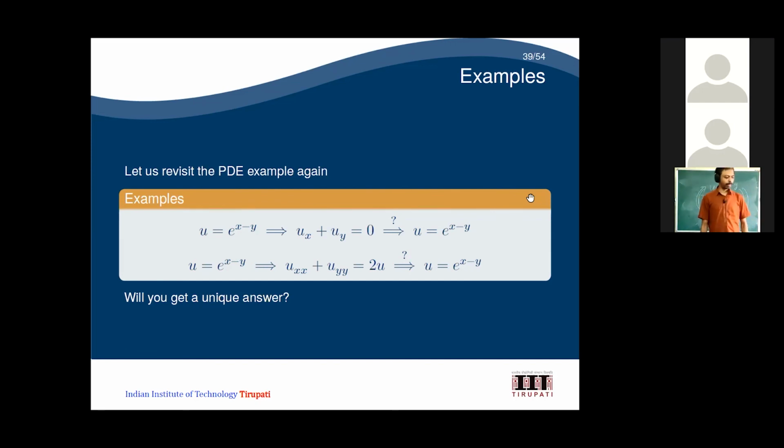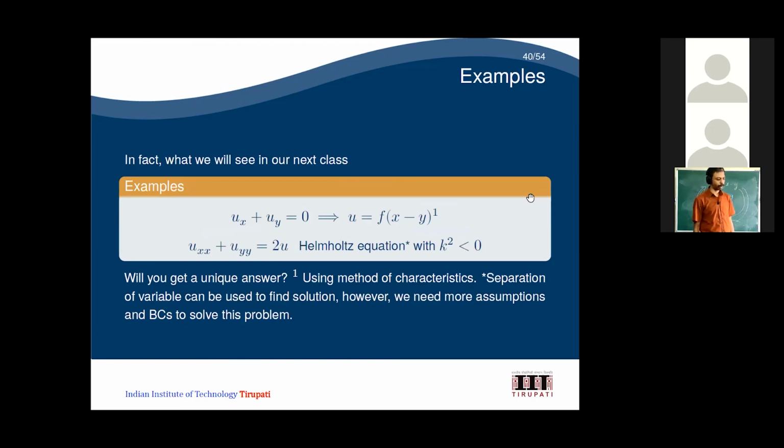In the same way, u equal to e power x minus y implies ux plus uy equal to 2u also, because of the previous 3 slides. Now the question is, will it imply u equal to e power x minus y? This is also a kind of inverse problem. So will you get a unique answer for this? In this case, it is not necessary that you have e power x minus y.